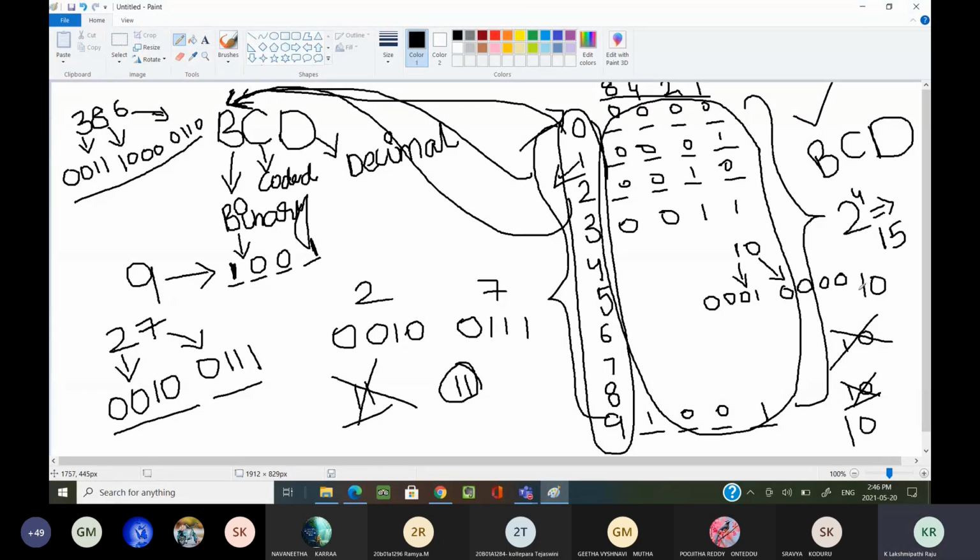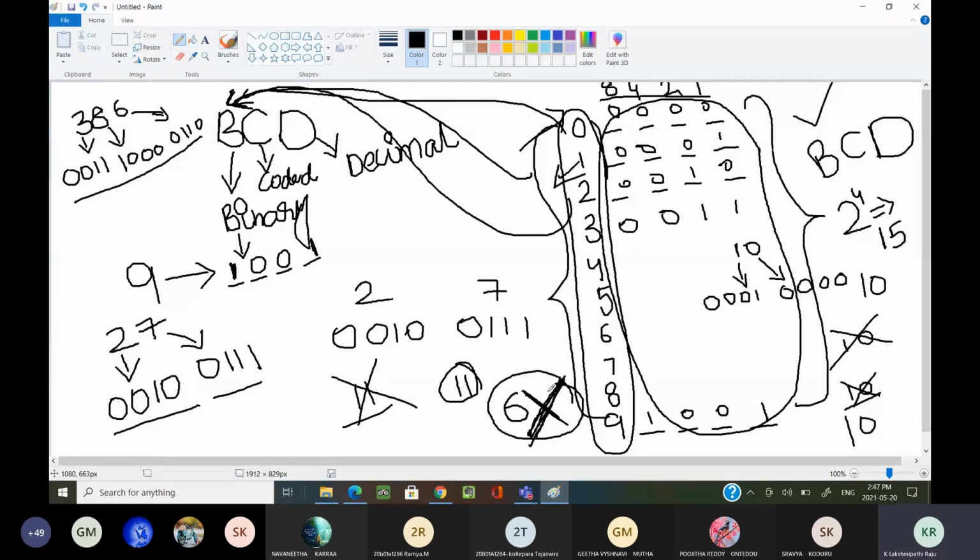Are you understanding? Yes, sir. I am writing only 10 numbers. The remaining six binary combinations, we are considering as unused combinations. These six combinations, we are not using.